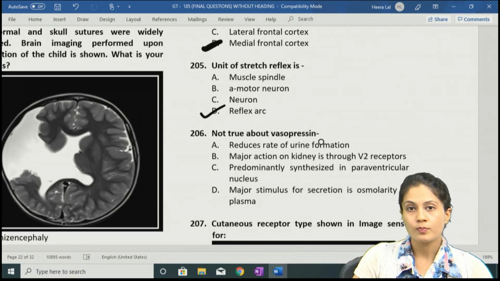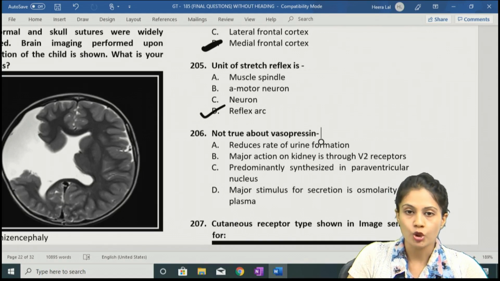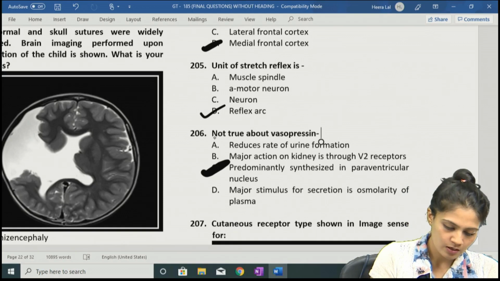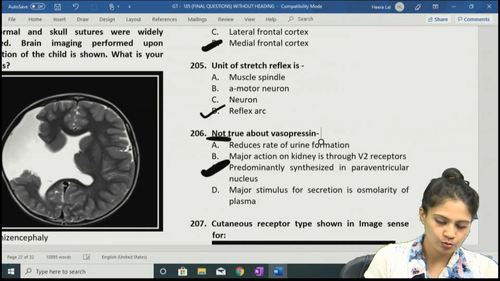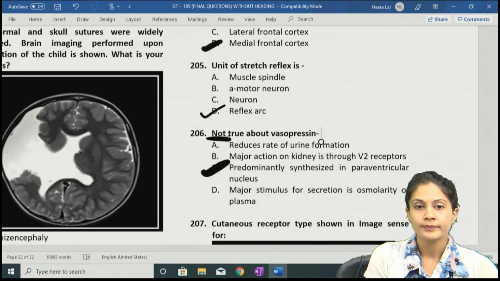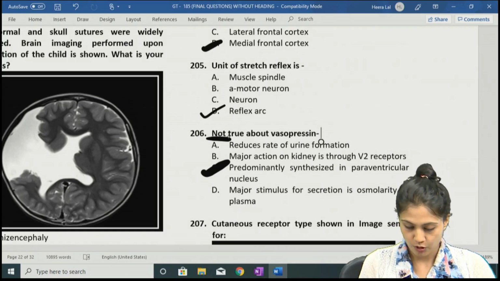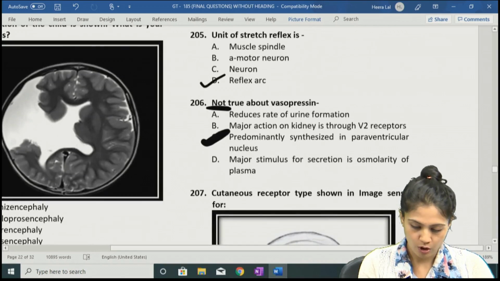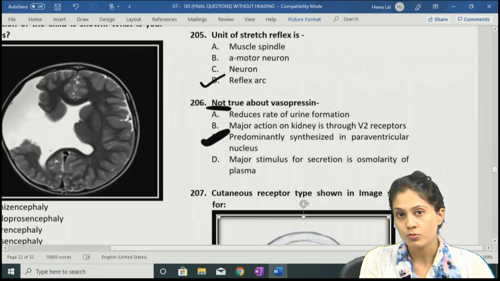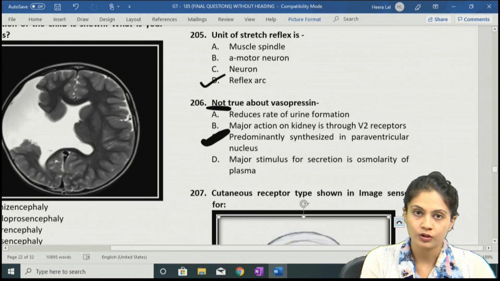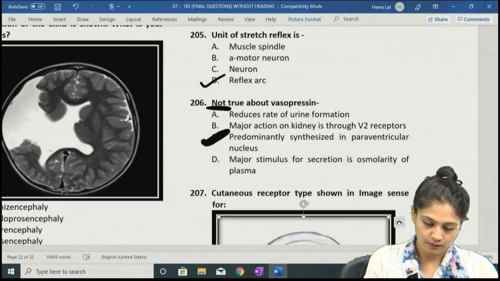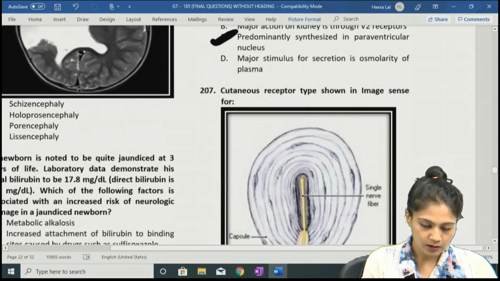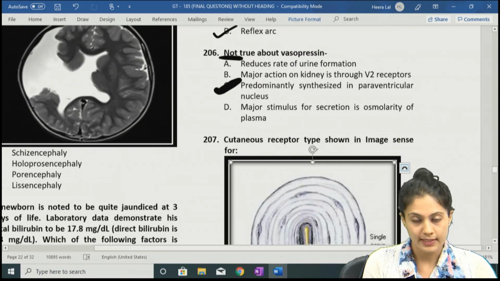Predominantly synthesized by the paraventricular nucleus. Remember, it is produced by the supraoptic nucleus, not by the paraventricular nucleus. So the answer to this question, why? Because they ask what is not true about vasopressin. So the answer should be C. And the major stimulus for secretion is the osmolarity of the plasma. Yes, high osmolarity of the plasma is the major stimulus for the ADH or vasopressin. So that is all about question number 206.